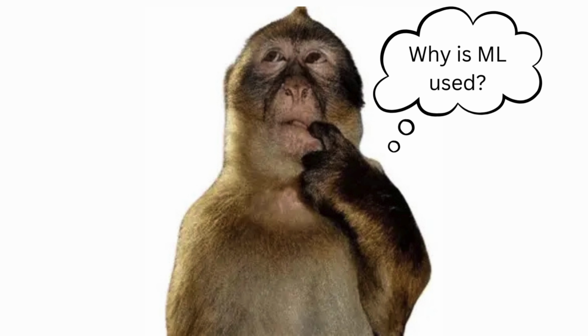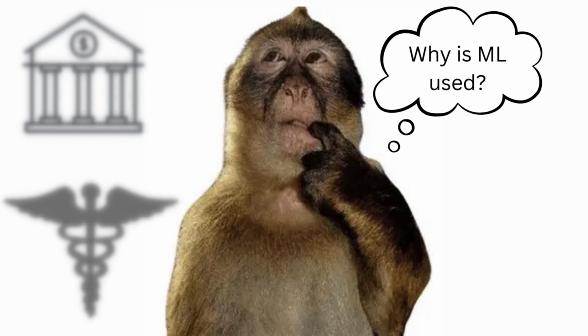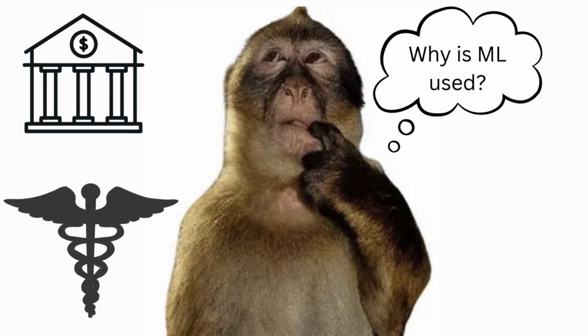We use machine learning because rules break down in messy, complex real-world data. Machine learning adapts and scales. In finance, credit scoring models like XGBoost learn from thousands of loan applications to classify risk. In healthcare, diagnostic models learn from medical scans to detect disease patterns. Both cases show machine learning adapting to complexity and scaling beyond human capacity.